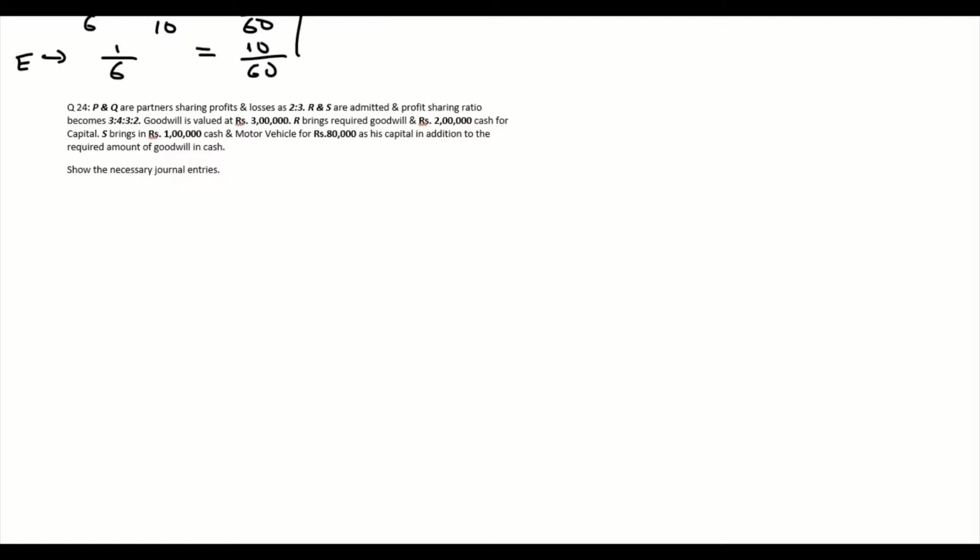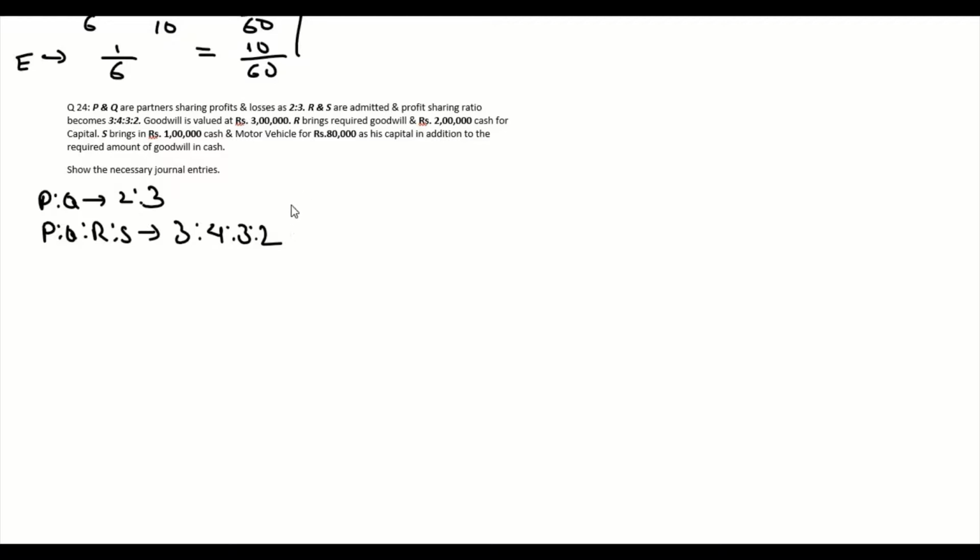So we have two existing partners here, P and Q. Their profit sharing ratio is 2:3. And they admitted two new partners, R and S. After admission, their new profit sharing ratio is 3:4:3:2.